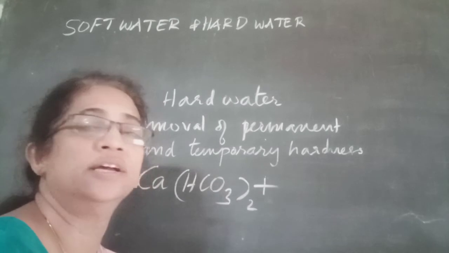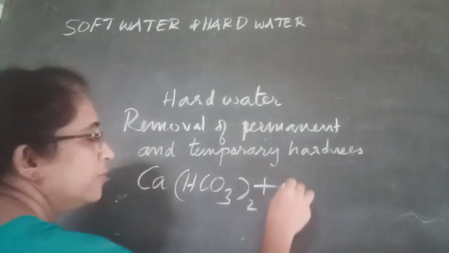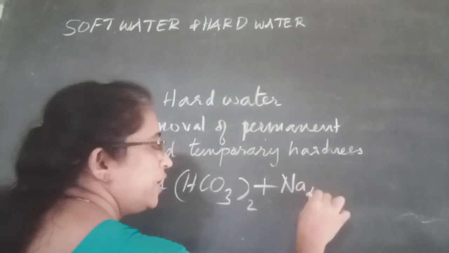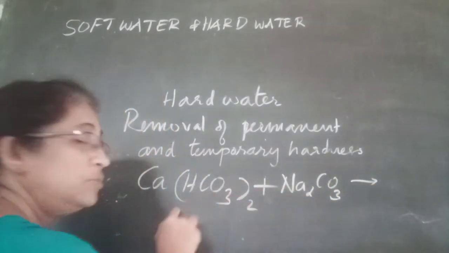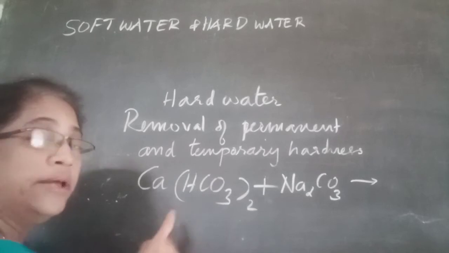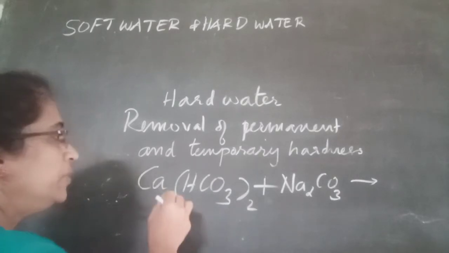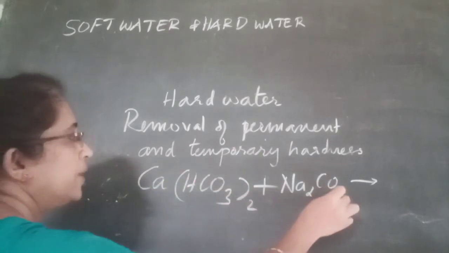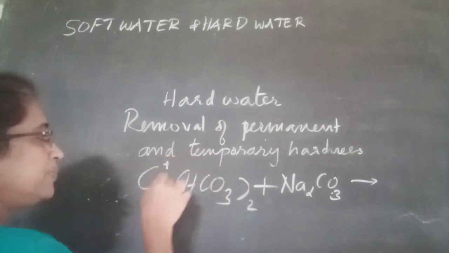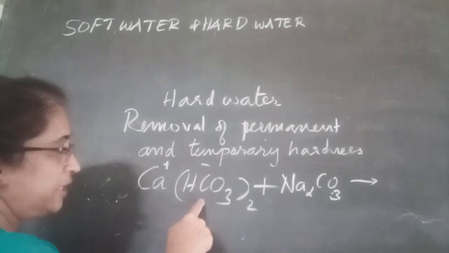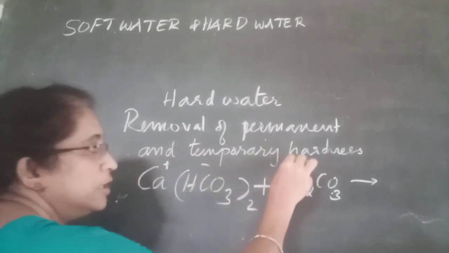Washing soda is sodium carbonate. Washing soda formula, Na2CO3. So on adding washing soda to temporary hard water, a chemical reaction takes place. We know that in a compound the left side is plus and the right side is minus: cation and anion.